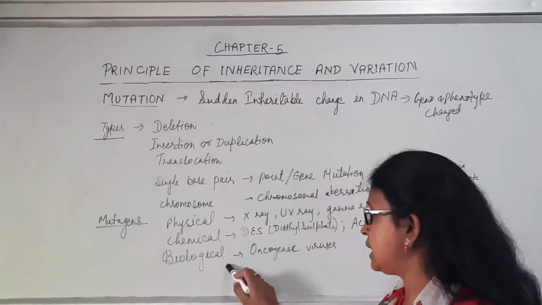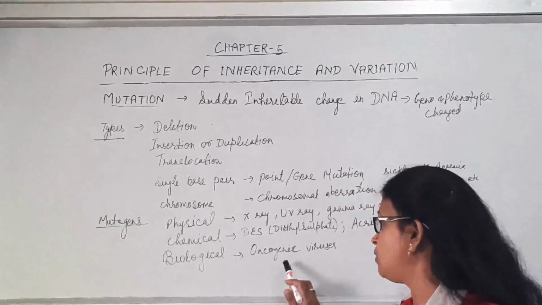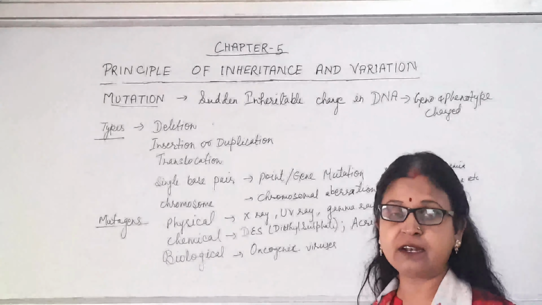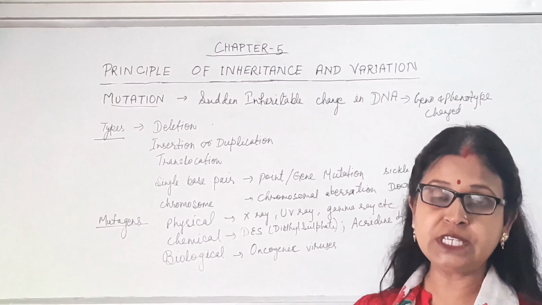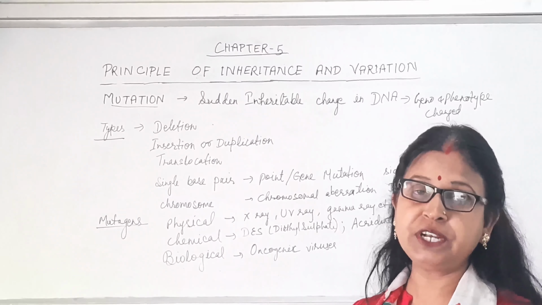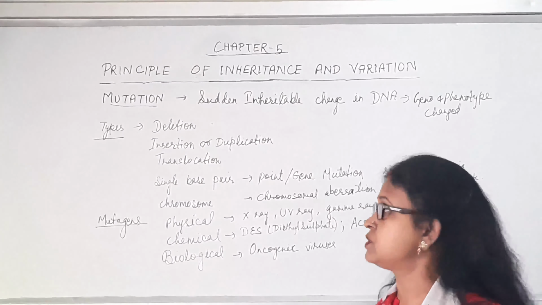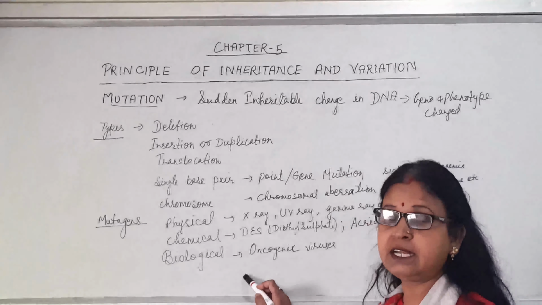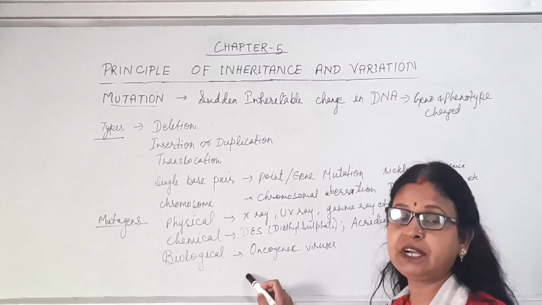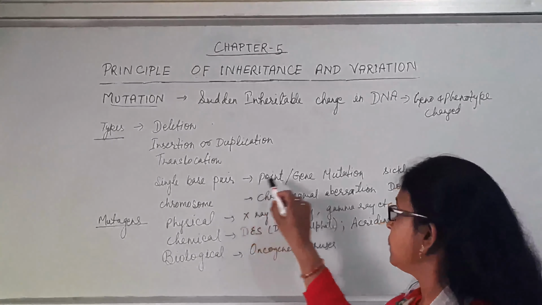Now, biological mutagens are different types. They introduce oncogenes into our body, like oncogenic viruses. They are responsible for inducing different types of mutation, and all these will result in different types of diseases and disorders.